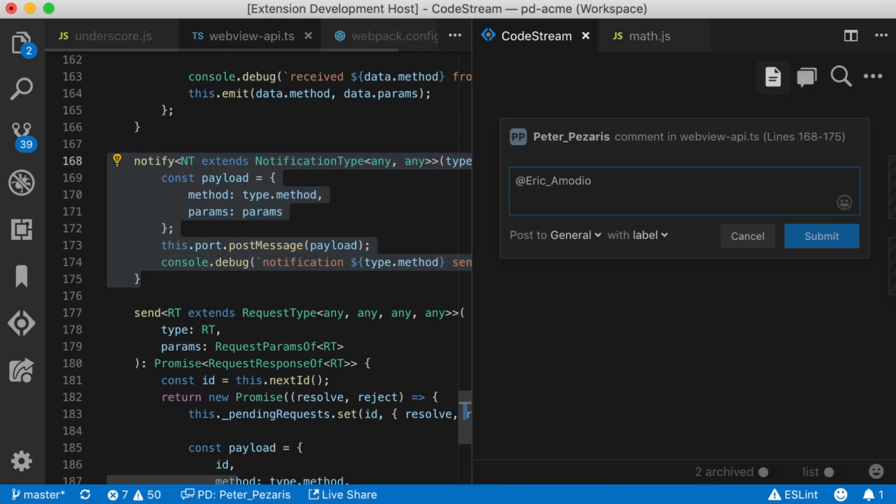You'll see here that Eric is @mentioned. That happened automatically because CodeStream did a git blame behind the scenes and found out that it was Eric who last touched this code. If I've authenticated to Microsoft Teams, I can pick what channel to post to and hit submit.